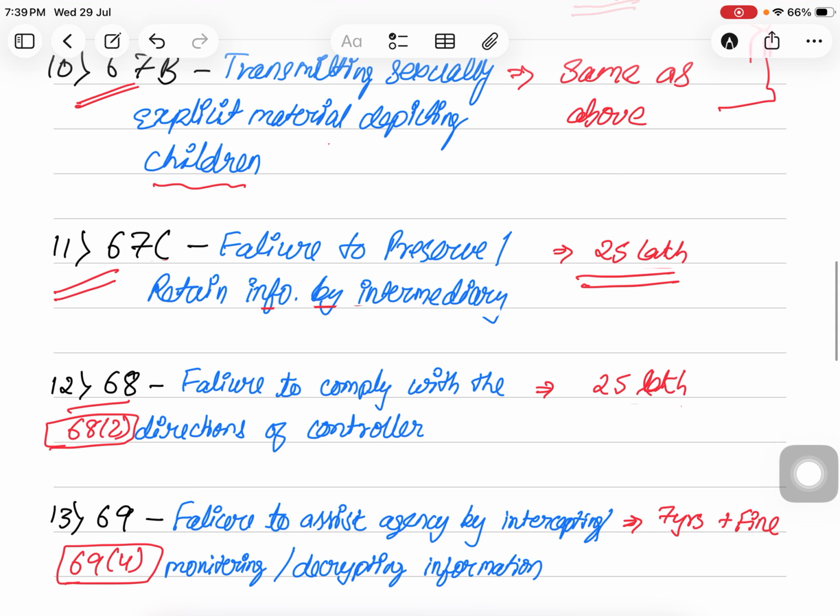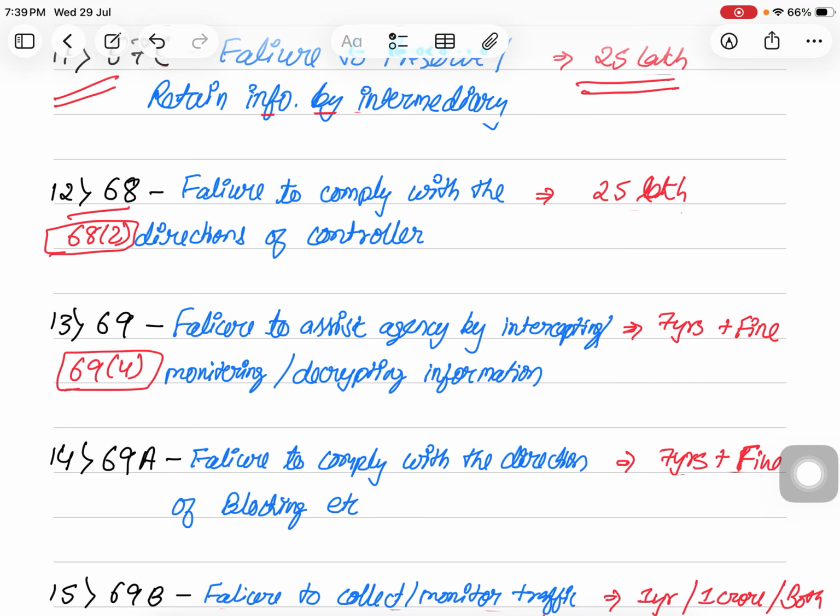Section 68 and the punishment given under section 68(2), that is failure to comply with the direction of the controller. In section 68 clause 1, the controller has power to give directions, and if the person has failed to comply with the direction, in that case the punishment is attracted, up to 25 lakh rupees fine.